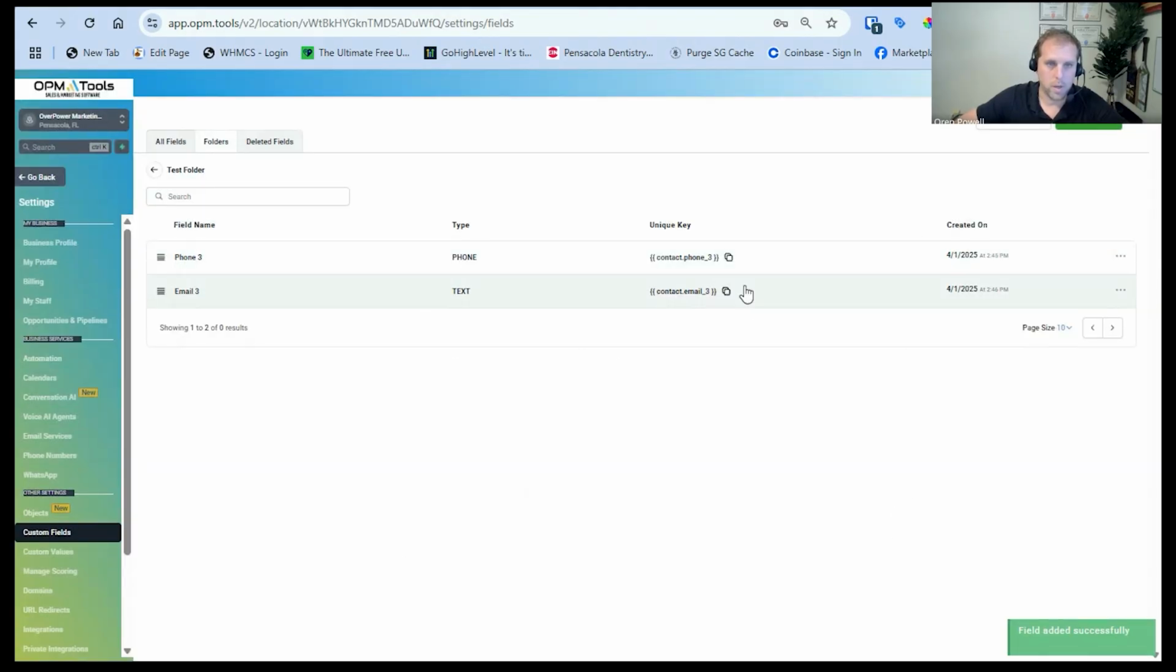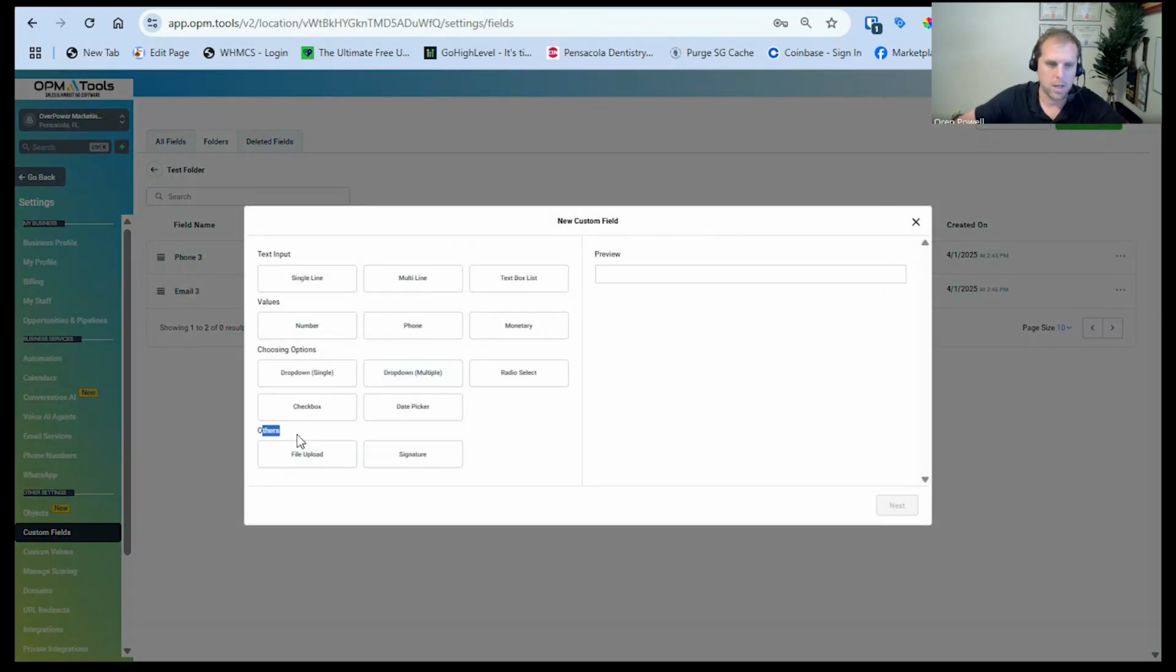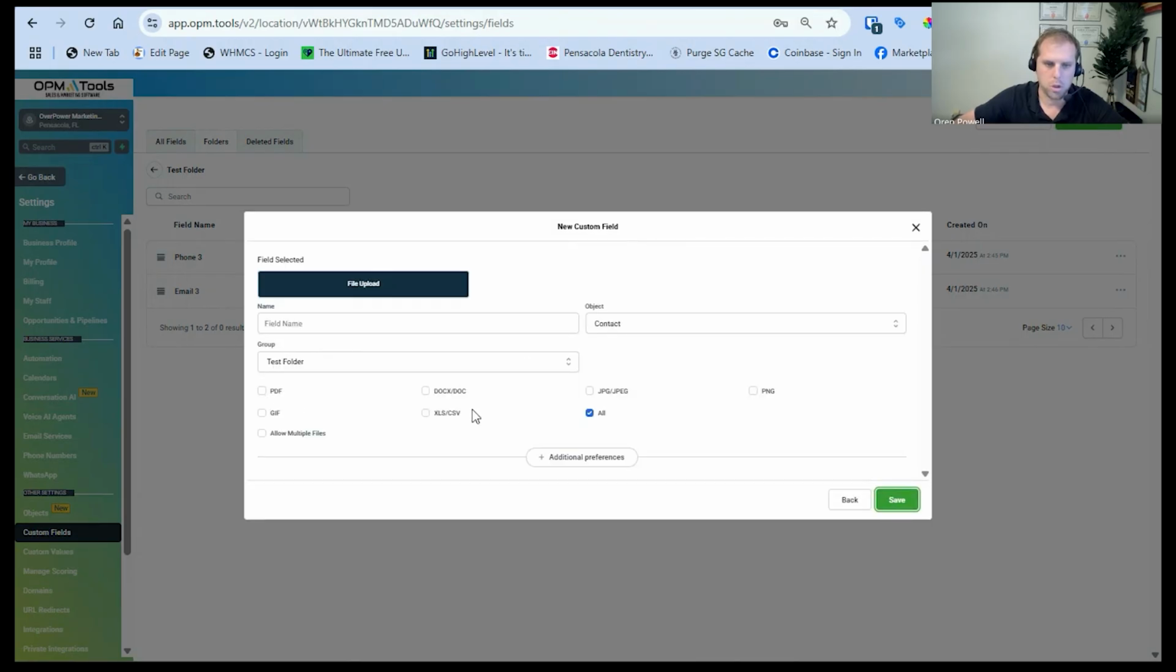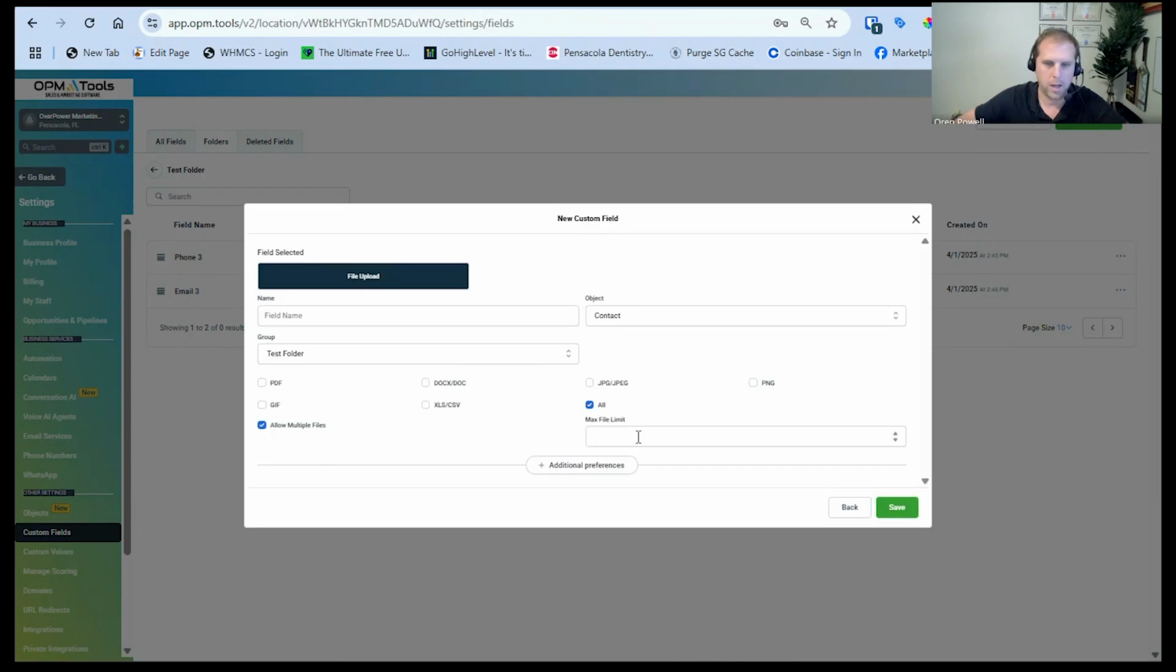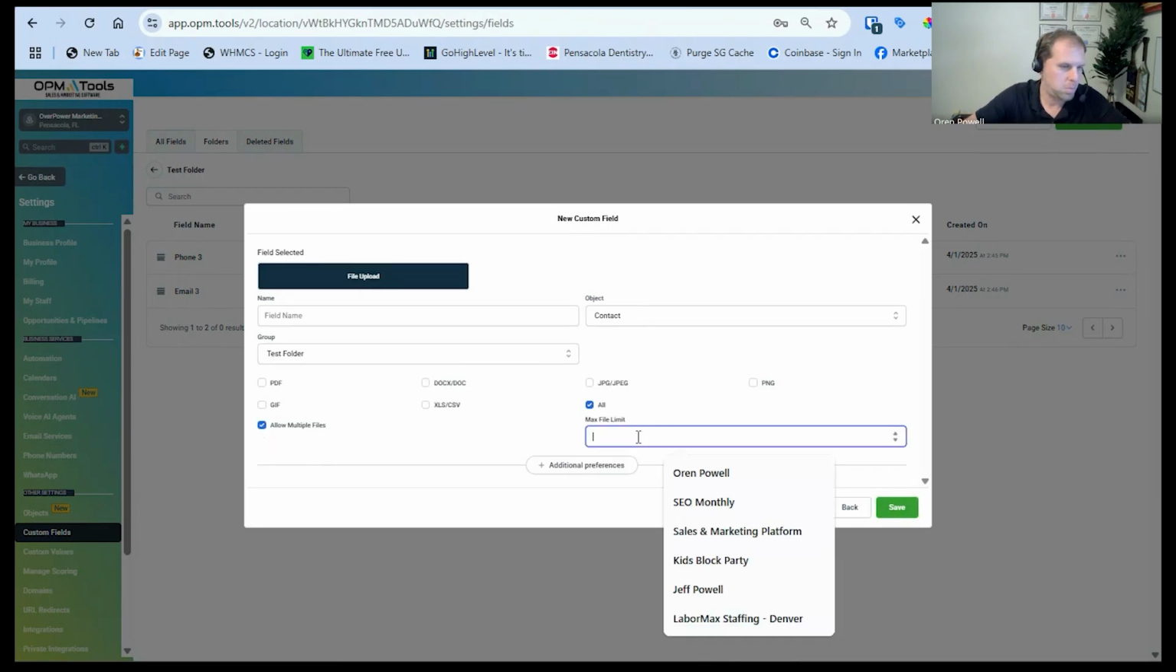Another thing that you could also add that people don't realize is, let's say you need to upload some files to a contact, like let's say a contract or maybe some photos or logos or whatever it might be. You can also attach that to a contact as well. It just has the option right here of file upload. And then you just click on next, and then you'll be able to choose from PDFs, Word docs, JPEGs, PNG, GIFs, Excels, or all the above. And if you need multiple documents, you could turn on this one where it allows multiple files and choose the max file limit, which could be 100 or 10, whatever it might be.